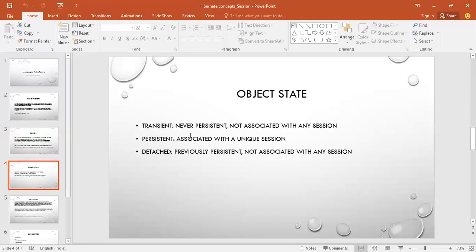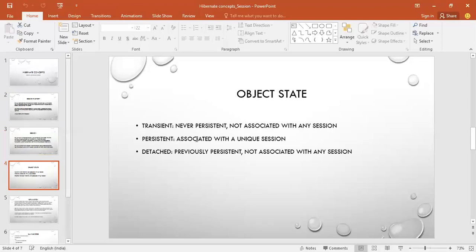So the object states are: transient, never persistent, not associated with any session. Persistent, associated with a unique session. Detached, previously persisted, not associated with any session. Transient means never persisted, and till now it is not associated with any session.